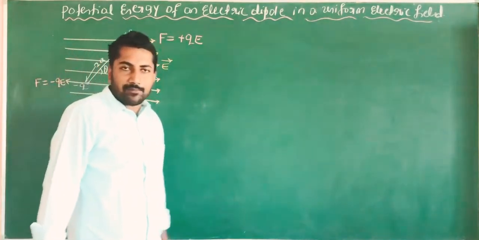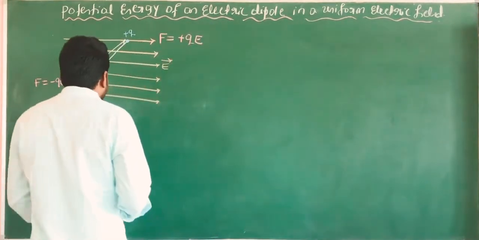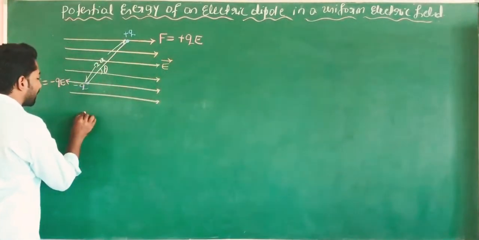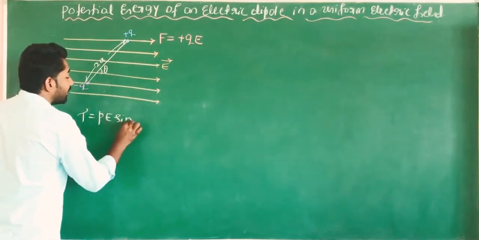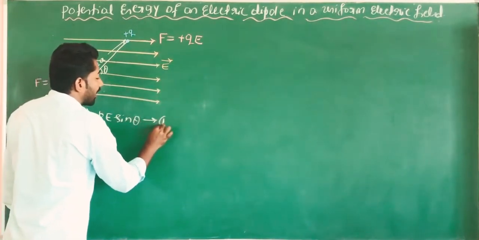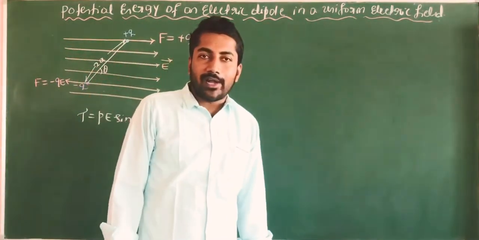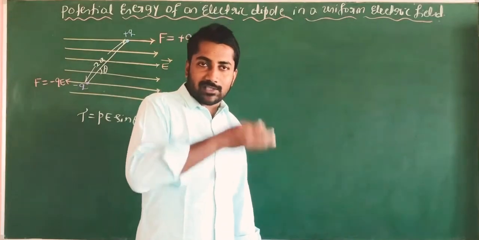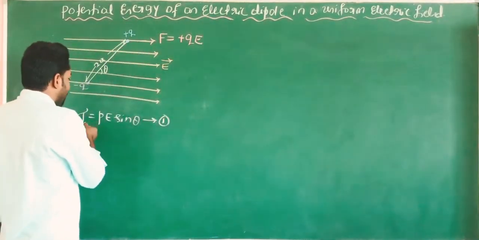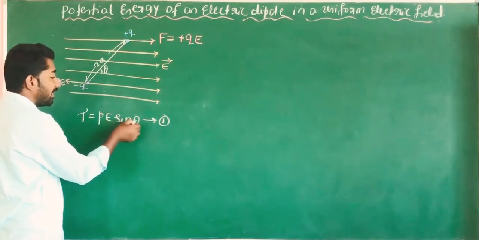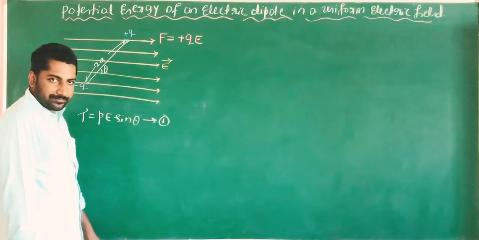We know the formula for torque due to the electric dipole: tau is equal to pE sin theta. This is the torque in an external electric field. Already we have discussed that concept in Unit 1, electric charge and electric field. Here we know the formula tau is equal to pE sin theta, where the dipole makes a certain angle theta.